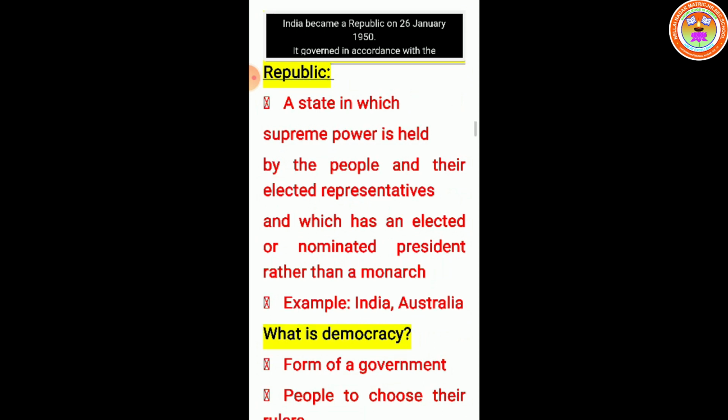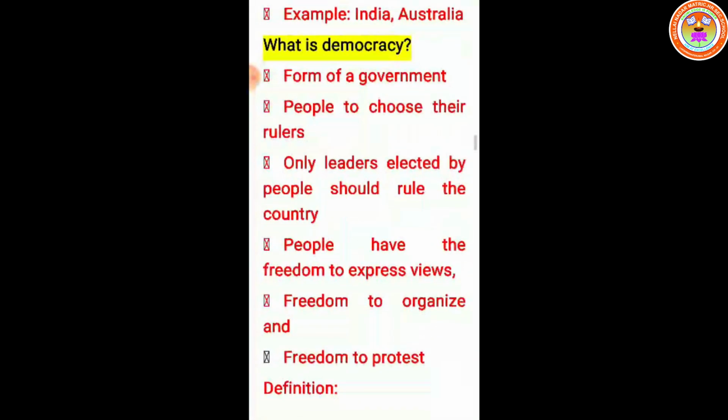What is democracy? It's a form of government. People choose their rulers. Only leaders elected by people should rule the country. People have the freedom to express views, freedom to organize and freedom to protest.